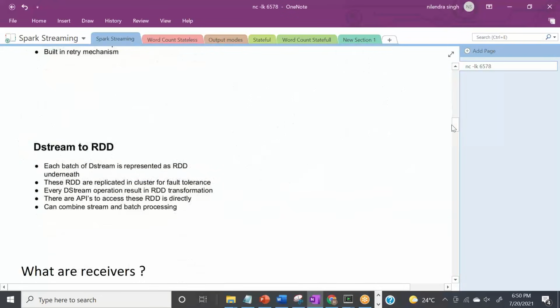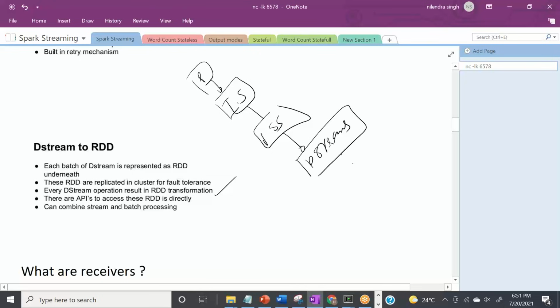I'll show you. I have already covered it in detail. Every DStream will be represented as RDDs behind the scenes. These RDDs are replicated across the cluster for fault tolerance. I don't want to go there, because RDDs are obviously resilient distributed datasets, so they are fault tolerant. Every DStream operation results in an RDD transformation, nothing very fancy. So this is your input stream, which is produced from your producer. This input stream goes to your Spark streaming, Spark streaming produces your DStreams, and these DStreams are converted into RDDs. Now everything is a clear picture for you guys.